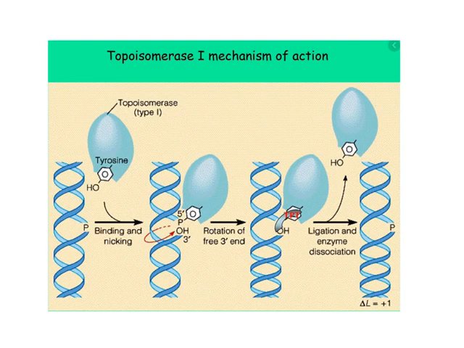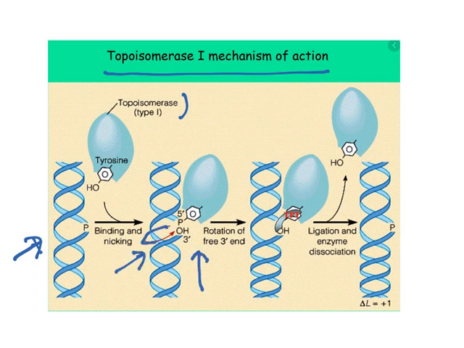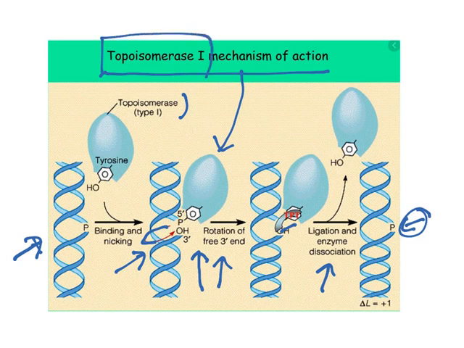Now, moving to the next class, there are drugs known as topoisomerase 1 and 2 inhibitors. Let us understand what this enzyme does. When DNA is replicating, the DNA opens up. When it opens up, there is increased strain, and the strain is relieved by the topoisomerase enzymes. They break that DNA and then religate it to relieve the strain. It rotates, breaks the DNA, and then reseals it to relieve the strain. Otherwise, DNA fragmentation occurs. This is the function of topoisomerase 1 and 2.